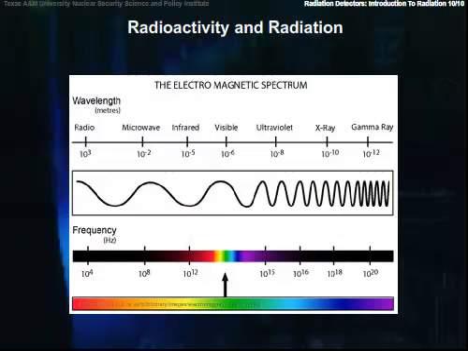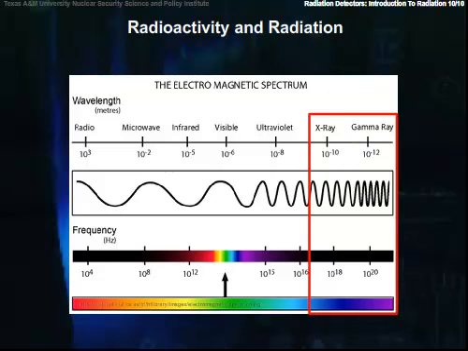Returning to the description of radiation, we next come to gamma rays and X-rays. Gamma rays are electromagnetic radiation, as are radio waves, microwaves, light, and X-rays. The big difference is that gamma rays are much, much more energetic than light, about 1,000,000 times. We see here that X-rays are lower energy than gammas, and that's almost always true.